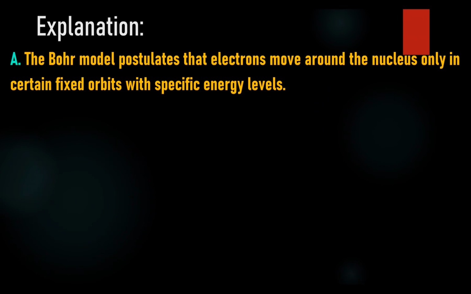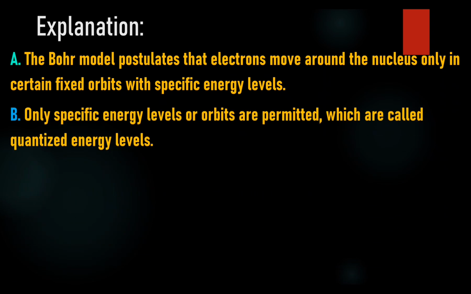A. Electrons orbit the nucleus in specific paths. The Bohr model postulates that electrons move around the nucleus only in certain fixed orbits with specific energy levels. B. An electron can only have certain energies corresponding to the allowed orbits. Only specific energy levels or orbits are permitted, which are called quantized energy levels.